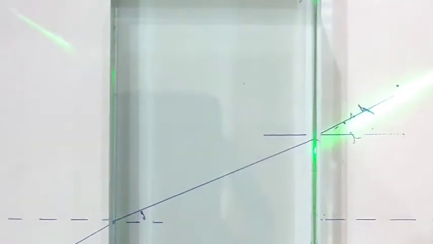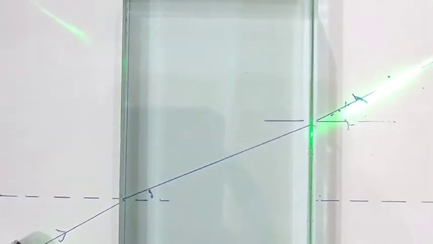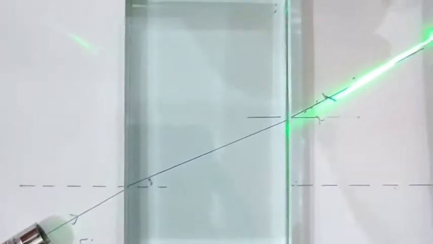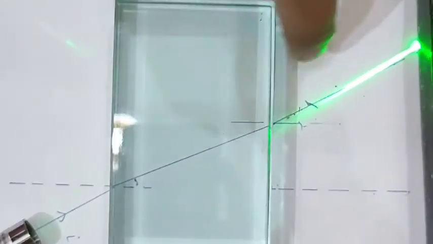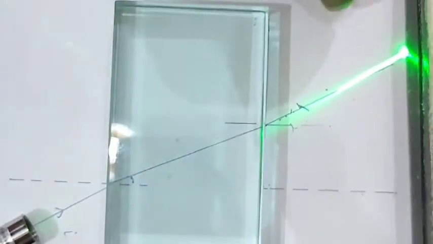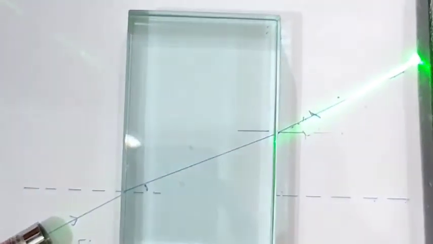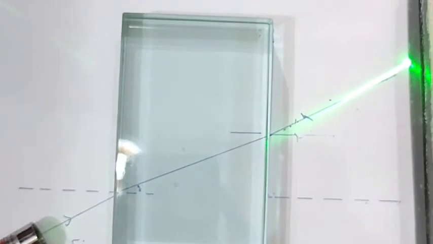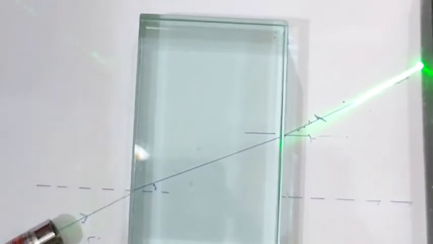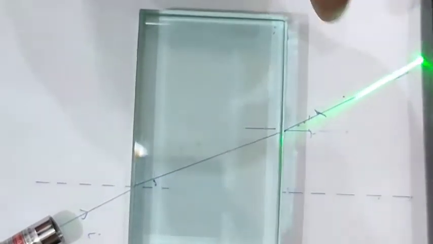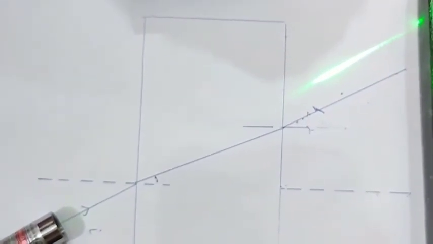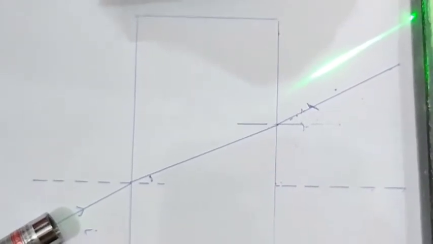Now see the deviation produced by the glass slab. So you can see the image here on this side. You can see the emergent ray that has passed out from the glass slab. Now I am removing the glass slab. You just see the shift in the ray. Once I remove the glass slab, you see where this point has shifted. So this is the lateral displacement. This much is the lateral displacement.